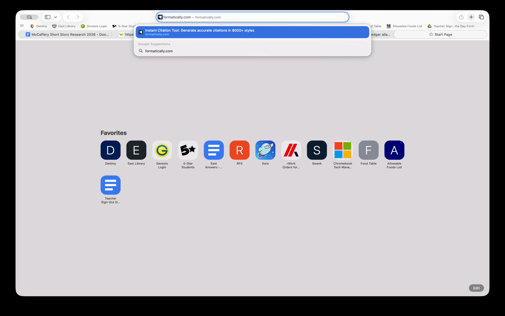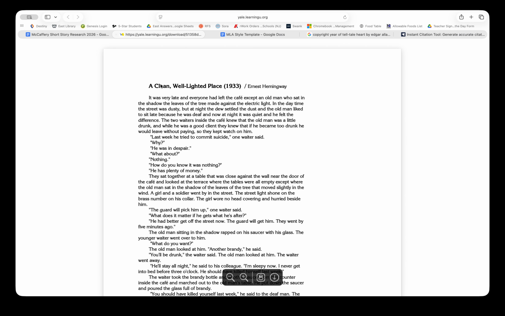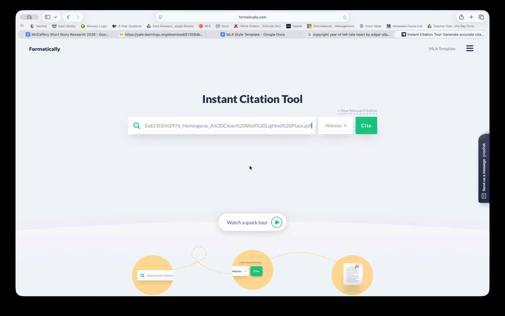Formatically is going to help me with the citation of my short story. The first thing we're going to try is pasting the URL in. This may or may not work, depending on the version you pulled up for your short story. But I'm going to try it.